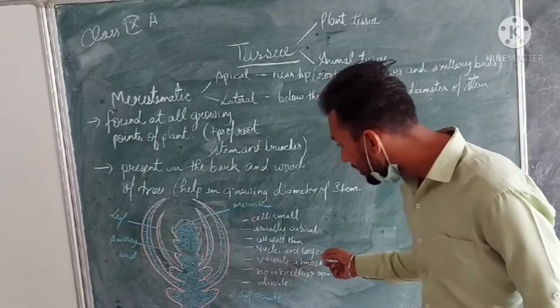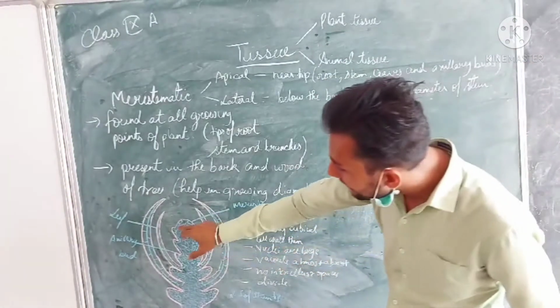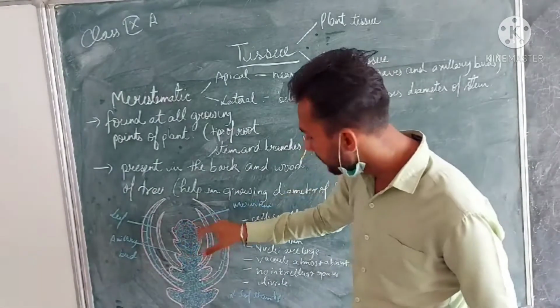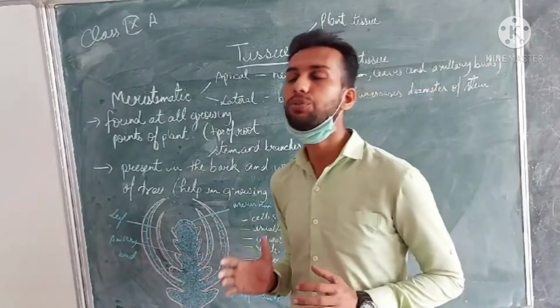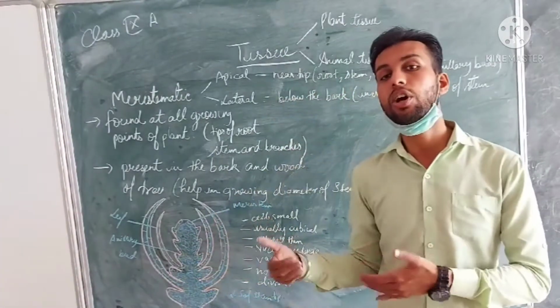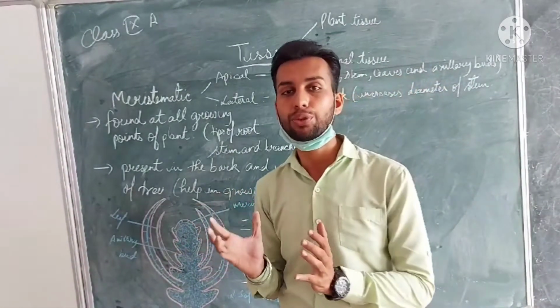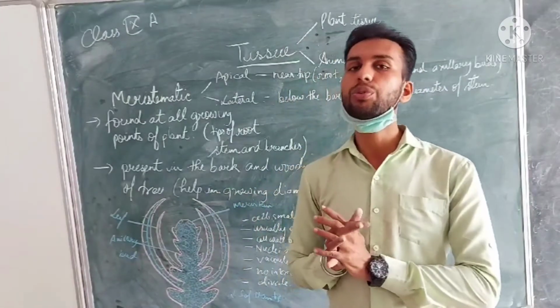Nuclei are large. The nucleus present in these cells is very large, and vacuoles are almost absent. Vacuoles are the reserve food material. We already studied in cell organelles that vacuoles reserve food for the plant.